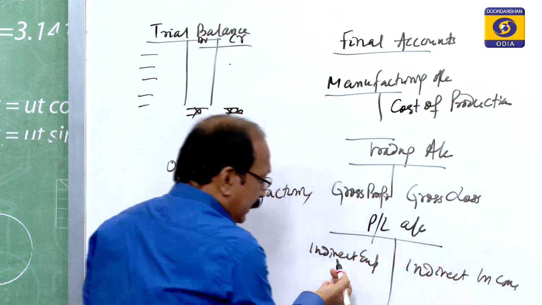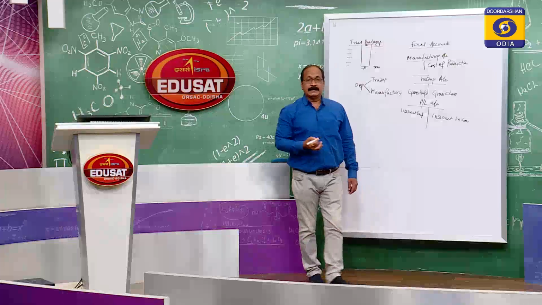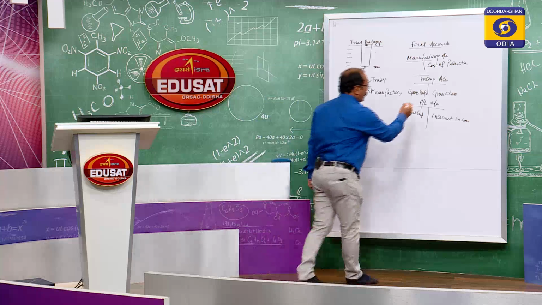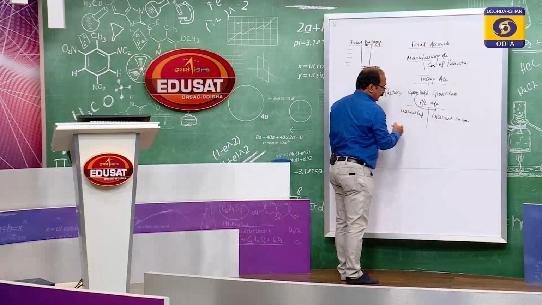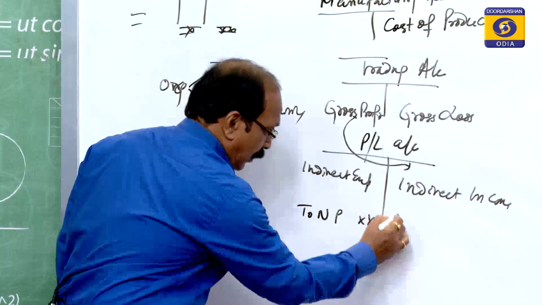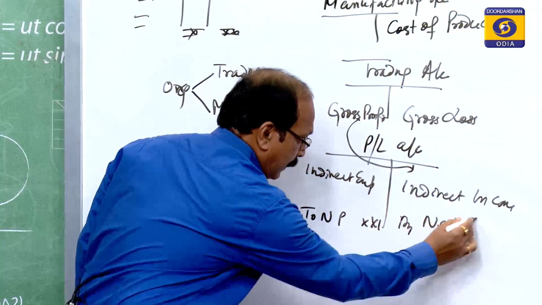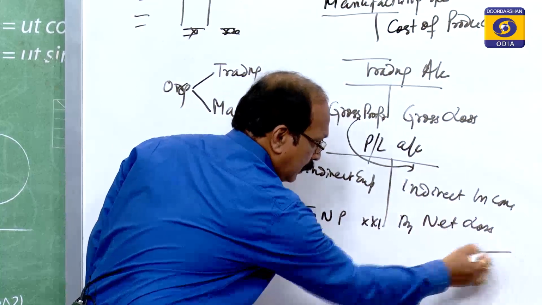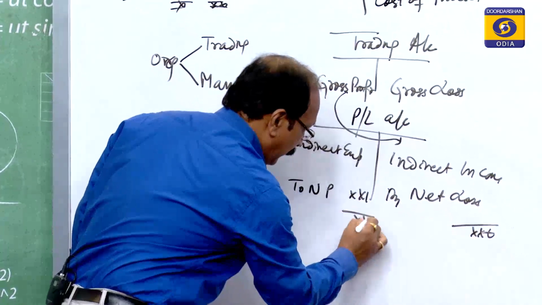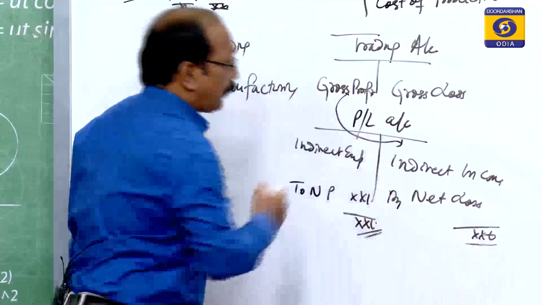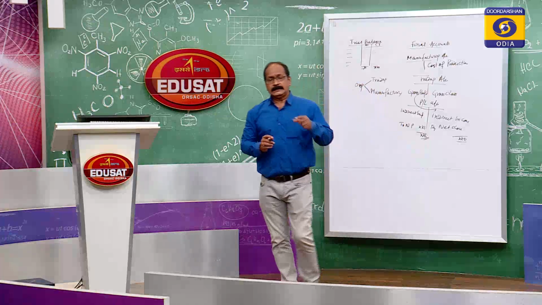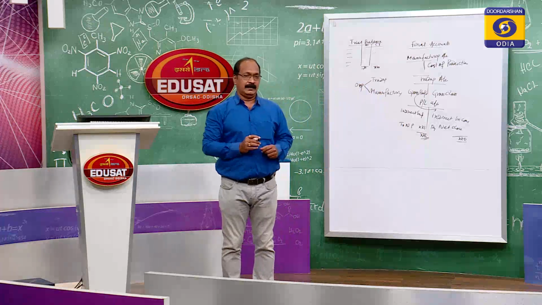In the debit side, all indirect expenses are to be taken, and the gross profit from here is to be transferred here. Then the result is net profit or net loss. You have known all this about how to prepare the profit and loss account. This you have done in case of a sole proprietorship business.